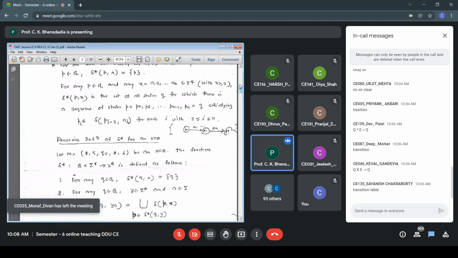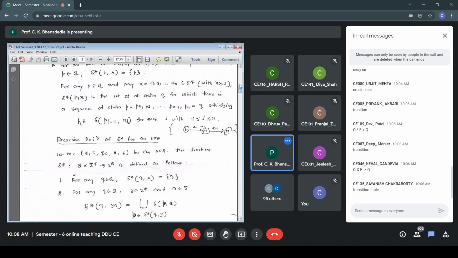In the case of DFA, what happens? Everything is deterministic. Always one entry. For a state and symbol, there is exactly one entry. So there is no option there. So I have exactly one state that I can visit. The path is unique there. Whereas here I can have multiple entries. So what happens? Look at rule number 2.